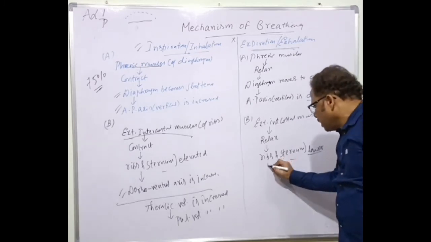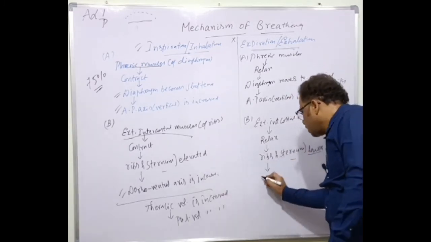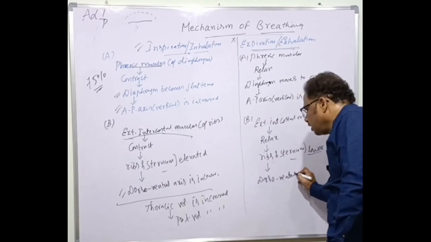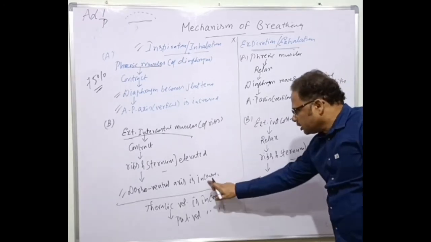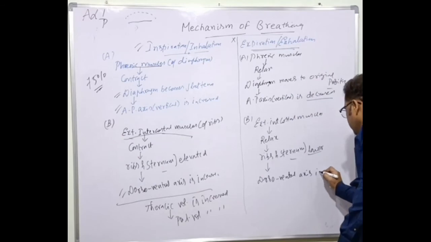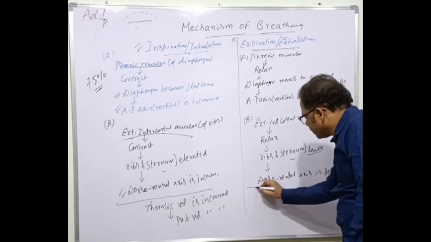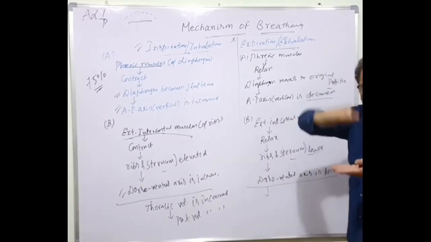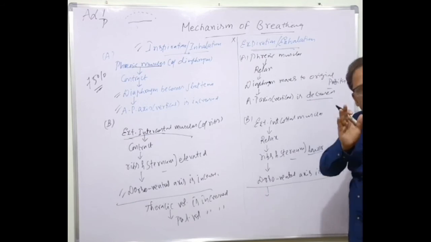Next, as a result of this, the dorsoventral axis is increased here, whereas here it is decreased. So overall, what is the net result? This axis is decreased, and this axis is also decreased.